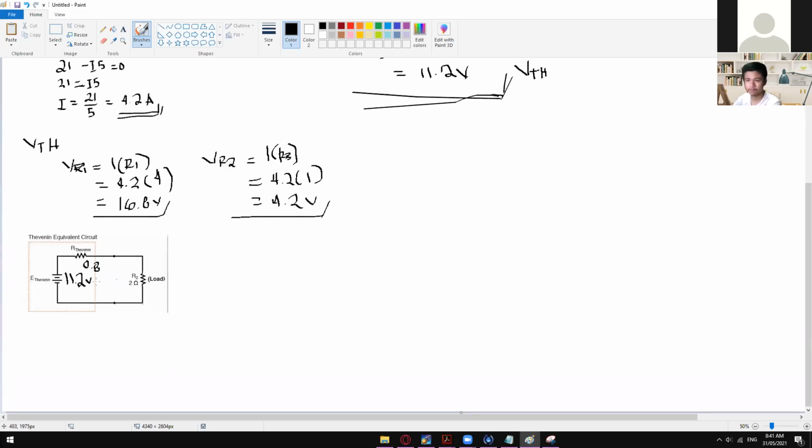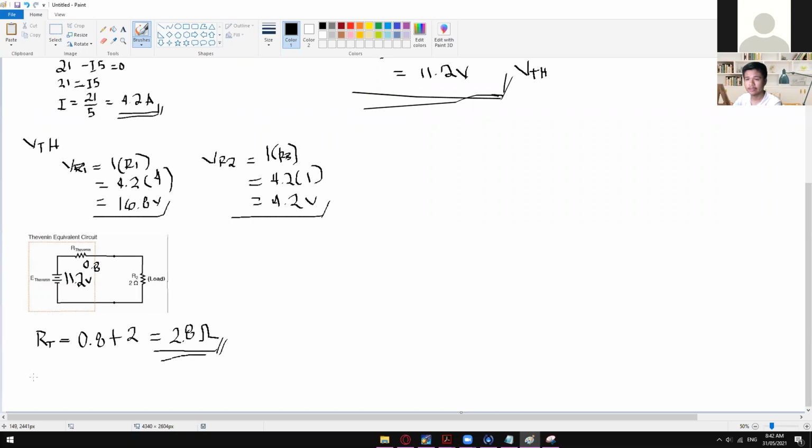So from here, what can we solve right here? Yeah, we can now solve for the final total current, also the final total resistance, and our final total voltage is already this one, which is 11.2 volts. Okay, so from here, we can now solve for the R total. As you guys can see, they are in series, so 0.8 plus 2 ohms will give us 2.8 ohms. This is now our R total.